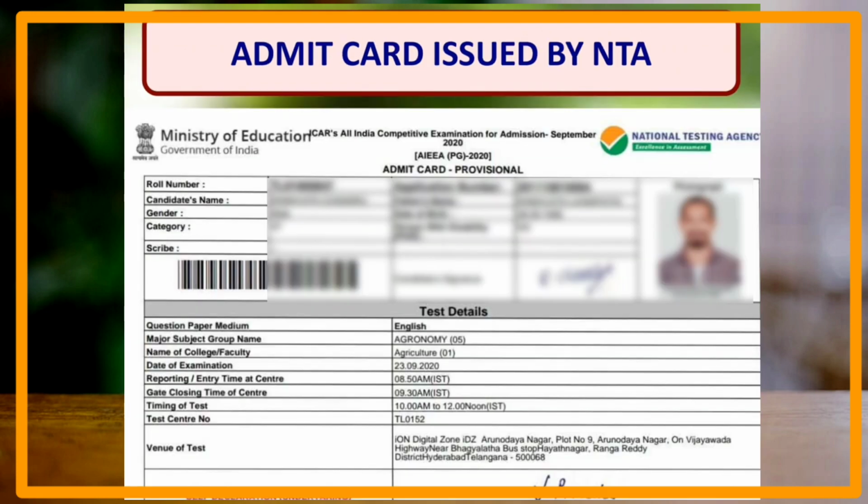Next one is the admit card issued by the NTA. At the time of your exam, the NTA released an admit card in which your hall ticket is mentioned along with your application number. This card is useful at the time of the counseling process.